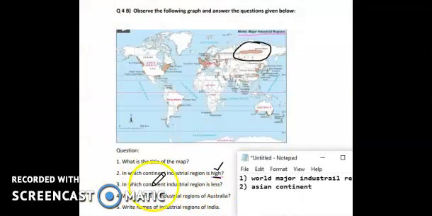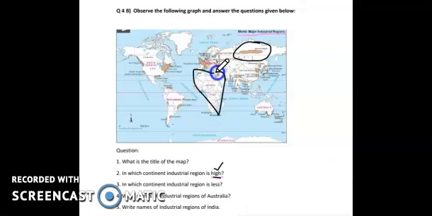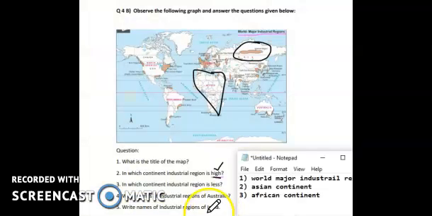Next question is what? In which continent is the industrial region less? So the smallest industrial region which you can see is in Africa. Okay, so the third answer is African continent. Okay, so this is nothing else but the African continent here. So you can see that the industrial region is very much the lowest.